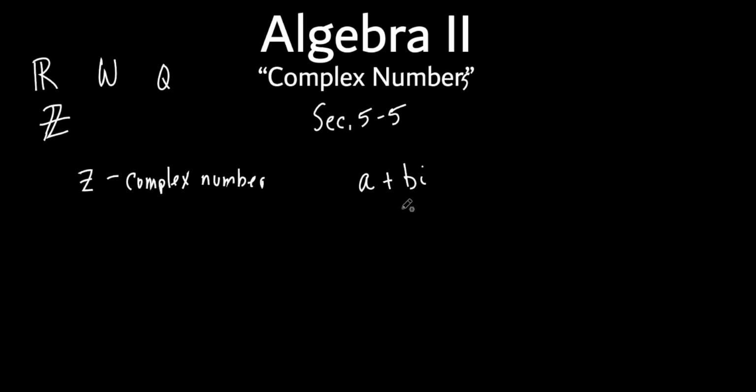That's a complex number. It's a combination between a real and imaginary. Which one do you think is the real number? Just the a. Okay, so that's the real part of the complex. And the b, or the bi, because they go together, that's the imaginary. Now this could be a minus as well. It doesn't always have to be a plus. All right, it's plus or minus. So that's your imaginary part. That's your real part. When you add them or subtract them from each other, the whole thing is considered to be a complex number.